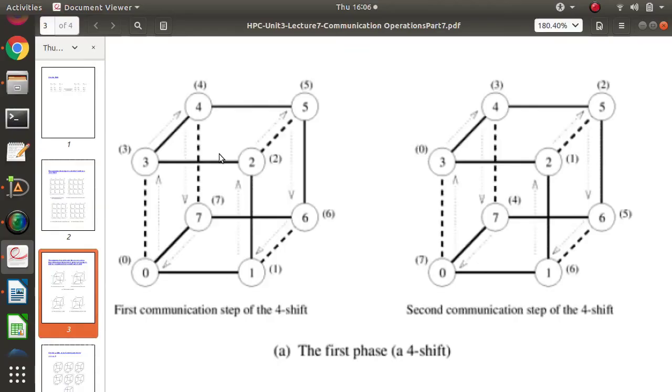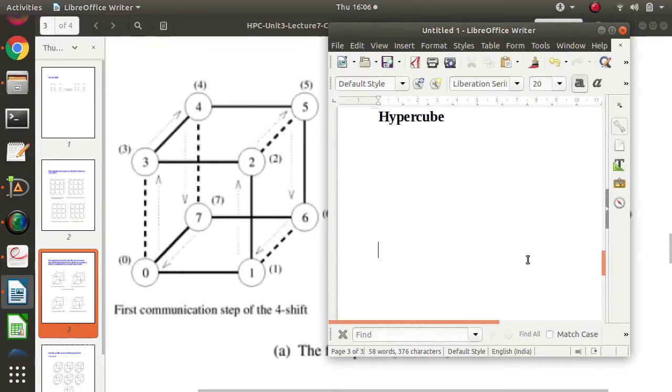Now see how circular shift is done over hypercube. Look at this. Directly we will take the example of a 5 shift. Now how is it done? See, 5 is written in terms of binary. So how will you write 5 in binary? 1 0 1. Now suppose I want to write 5 in terms of powers of 2. So how can you write it?